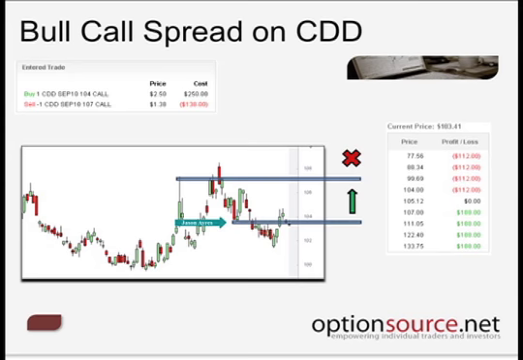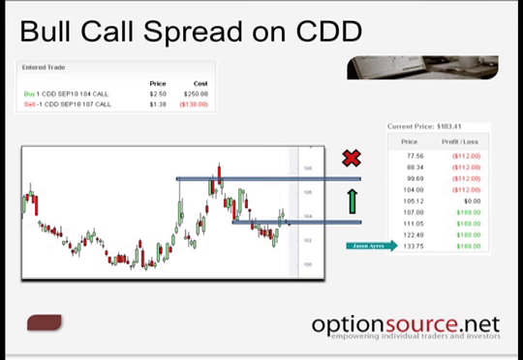But when we create the spread strategy, we have to understand that we've capped our profit at the strike sold. So we can only profit between the 104 strike and the 107 strike that we've sold. Somebody else is going to profit over and above that level. And as you can see here, regardless of how high the price trades, we cannot make any more than $1.88 per contract after we consider the capital that we've had to put up for the trade.